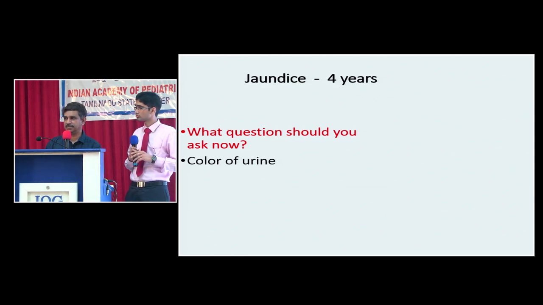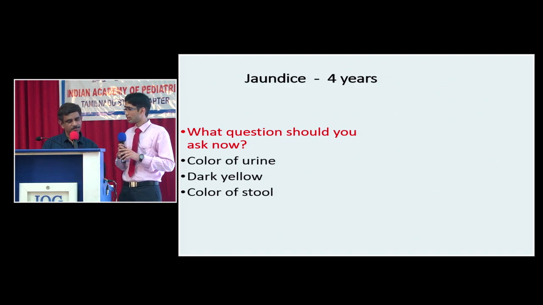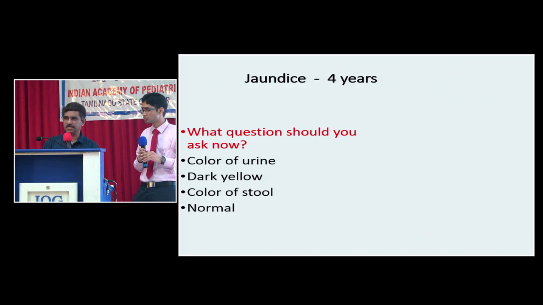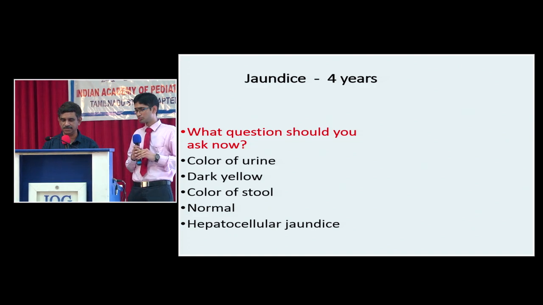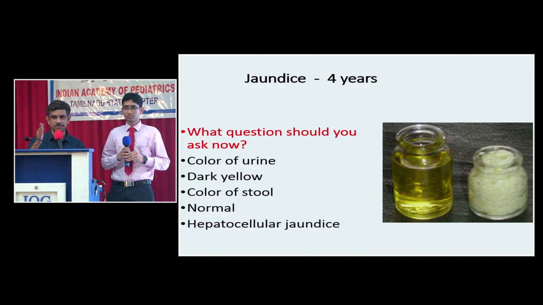So, what is the second question to be asked? What is the color of the stool? Dark. That is normal stool. That means this child has hepatocellular jaundice. So we are dealing with a child having hepatocellular jaundice or hepatitis. Now, what type of jaundice is this? A patient with high-colored urine and pale stool would have cholestatic jaundice, but that is not this patient.